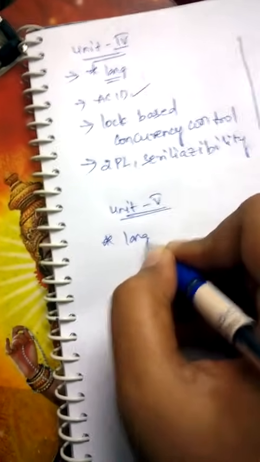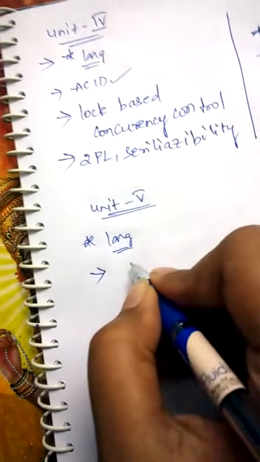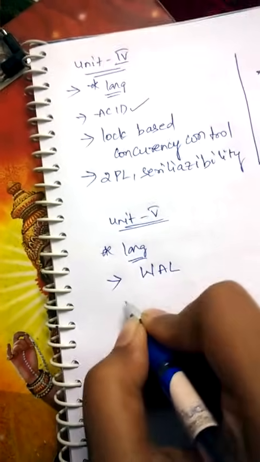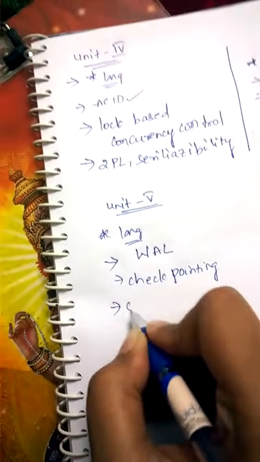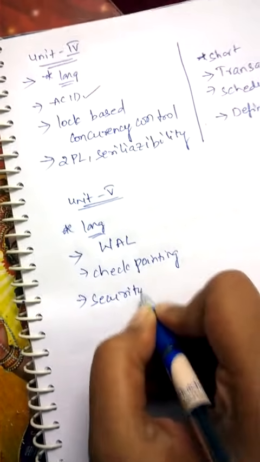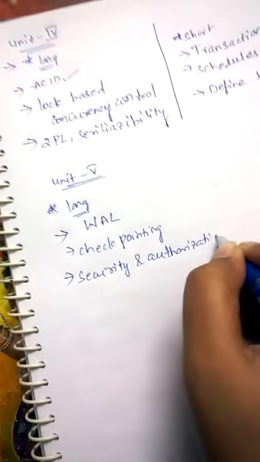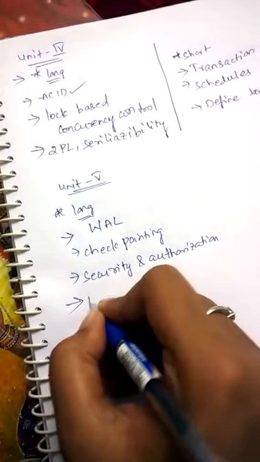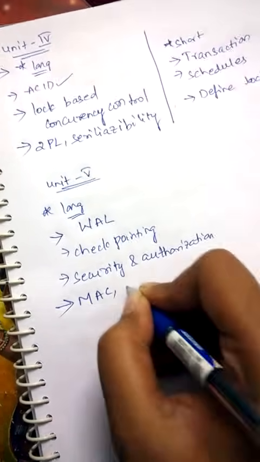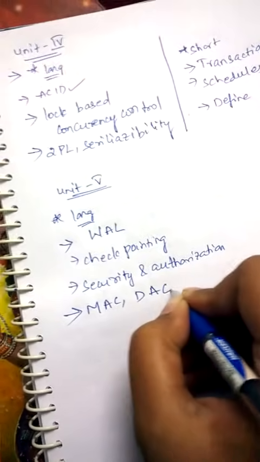And coming to Unit 5, for long answers he may ask what is WAL, what is checkpointing, define security and authorization. And two very, very important answers are mandatory access control and DAC.